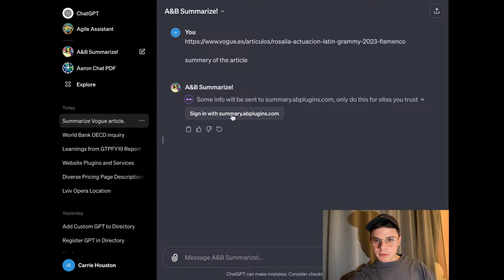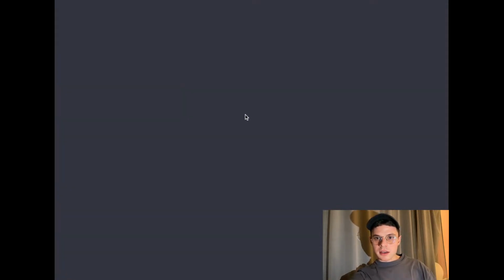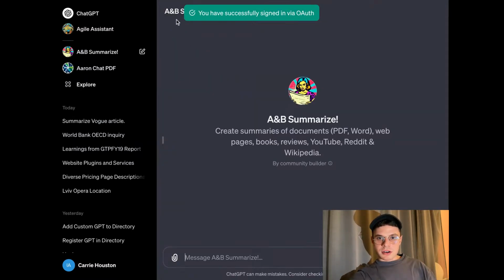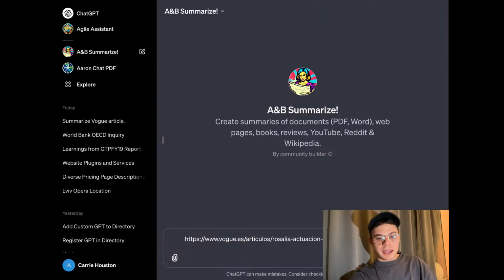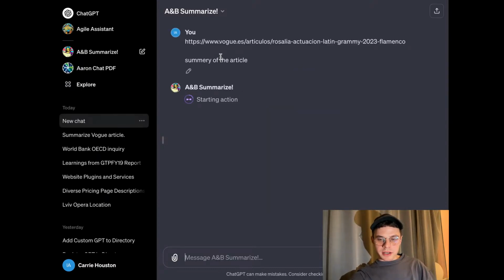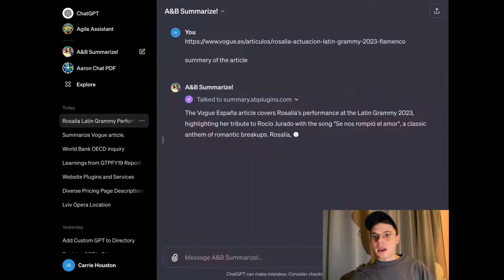We can start maybe just in case. I will redo that. Yes, it was successfully signed in, as you can see on the top. Just in case, let's start a new chat, the same link, and a summary of the article. Here we go. Should be really working this time. Yes, it's starting the action. Again, we have to allow that every single time. And in a few seconds, you can work with different languages also.